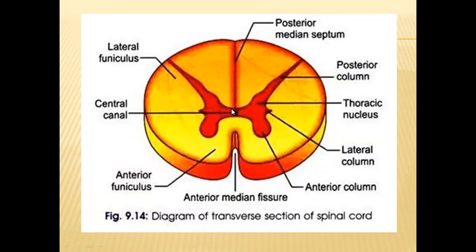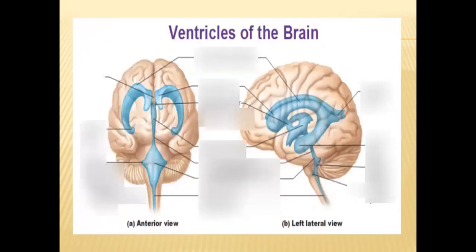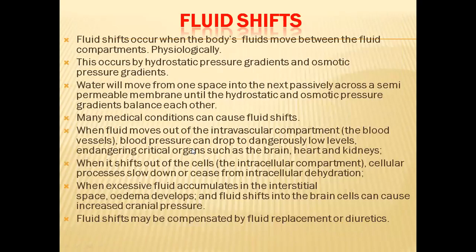In the spinal cord, exactly in the middle region, a central canal will be there. Throughout the length of the spinal cord, exactly in the middle, a canal like a hollow will be there. This empty space is called the central canal. The central canal starts from the region of these ventricles. So the central canal and all these ventricles are filled with cerebrospinal fluid.